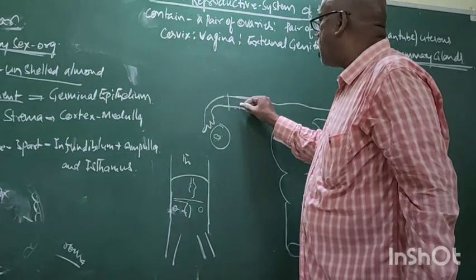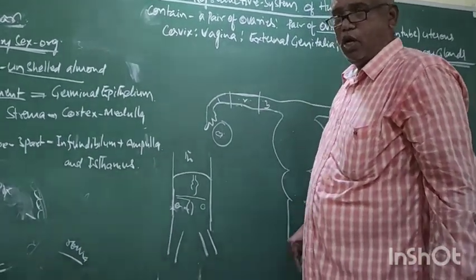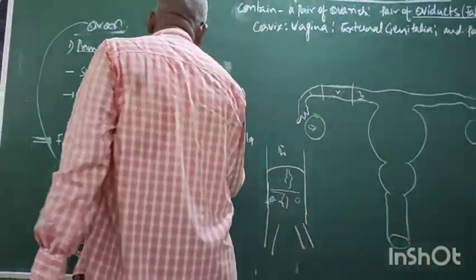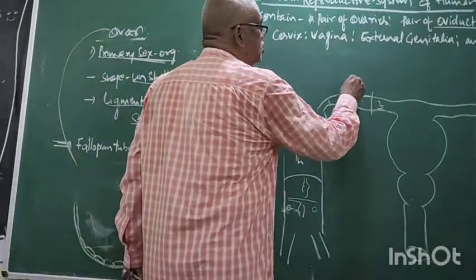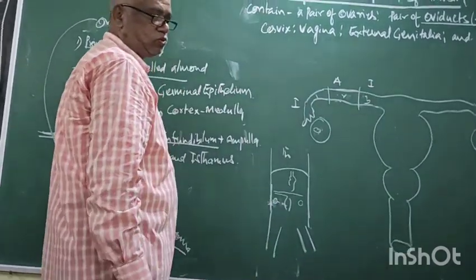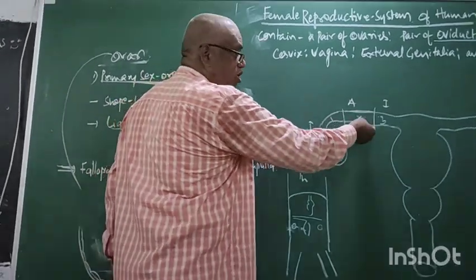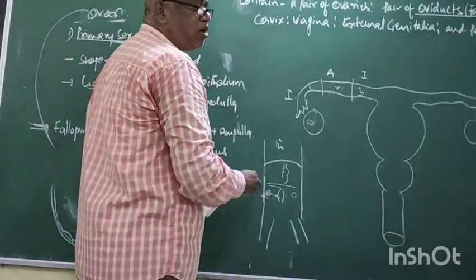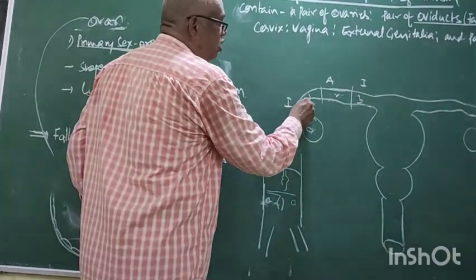Again, it has three parts. First, second, third. The first part, infundibulum. The middle one is ampulla. Third one is isthmus. Right. These three parts together form fallopian tubule. Now, you see the end of infundibulum